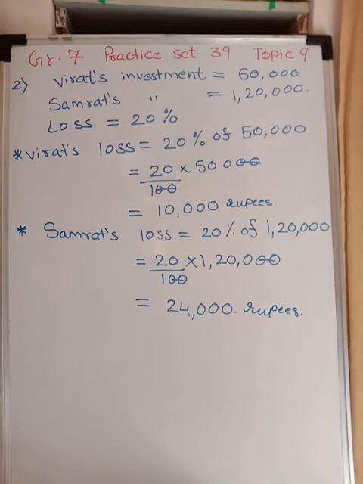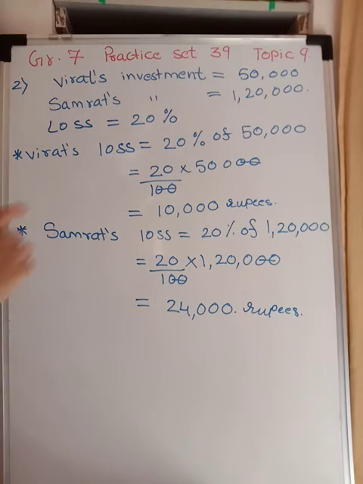Now let's go to the next problem, the second, which is very easy. See now, Virat and Samrat together invested 50,000 and 1,20,000 rupees to start a business. They suffered a loss of 20%. How much loss did each of them incur? Now I have told you, loss will be as per the investment. Proportion of the loss will be in proportion with the investment.